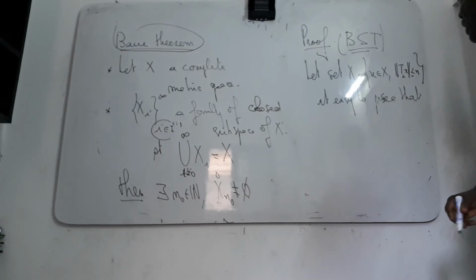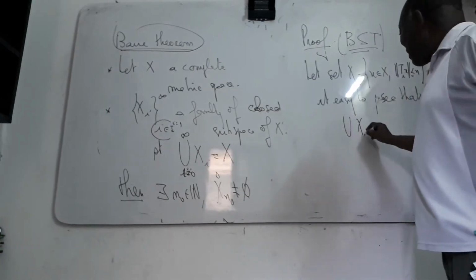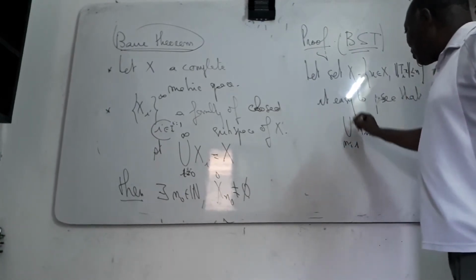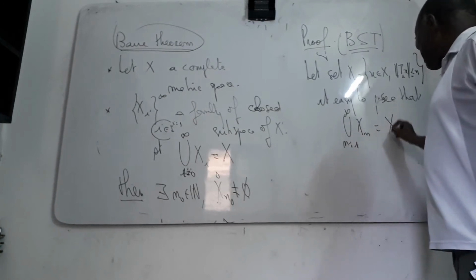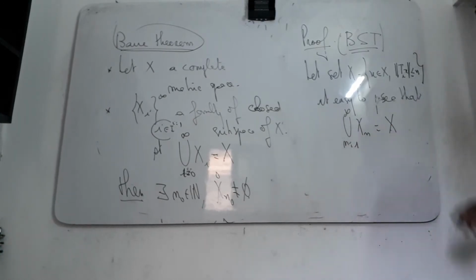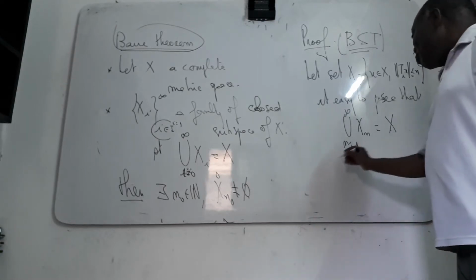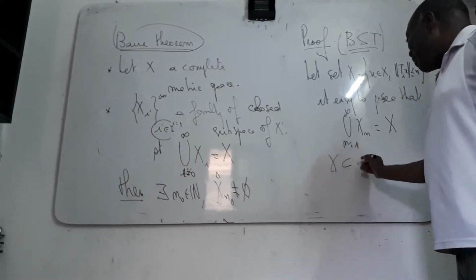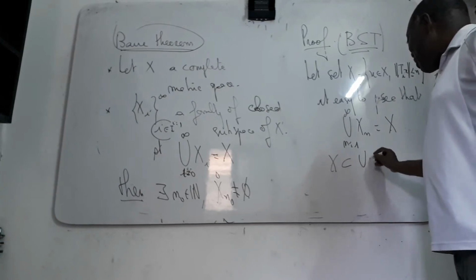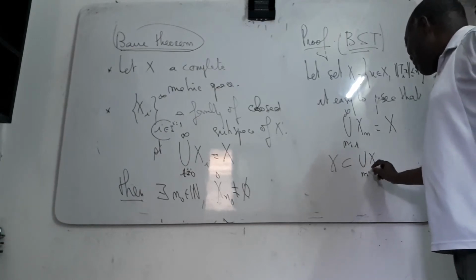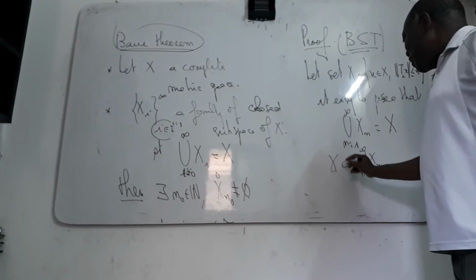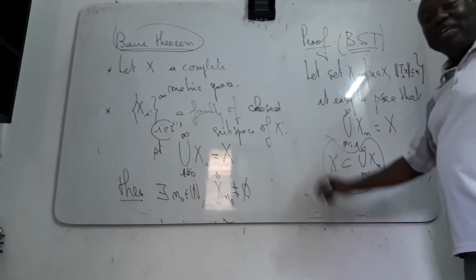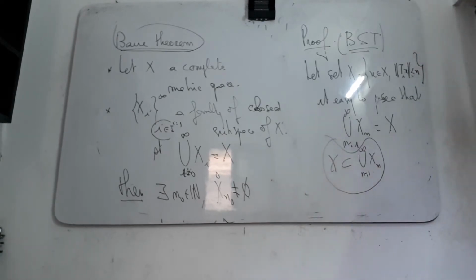It's easy to see that the union of S_n from n=1 to infinity is equal to X. You can prove it very simply. You just prove that X is contained in the union of the S_n. We just verify this, which is also simple.